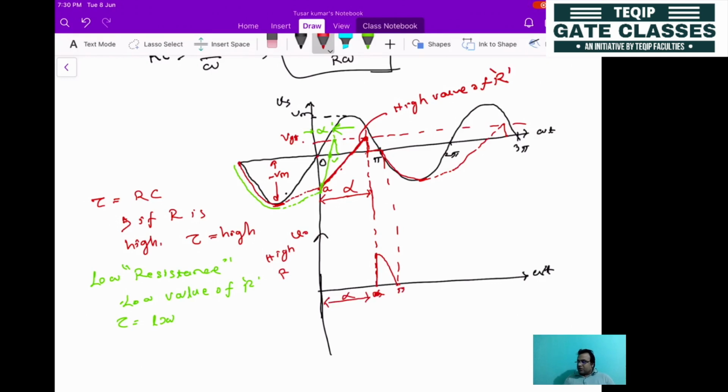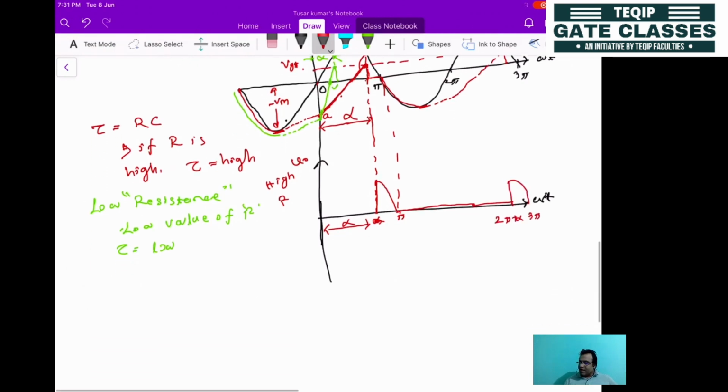Clear? The next instant, this will be the output voltage. In the negative half cycle, the thyristor will be off, because this reverse voltage will be applied across it. After that negative cycle, the same thing will be repeating. So here we will be getting the output from 2 pi plus alpha to 3 pi. So this is for a high value of R.